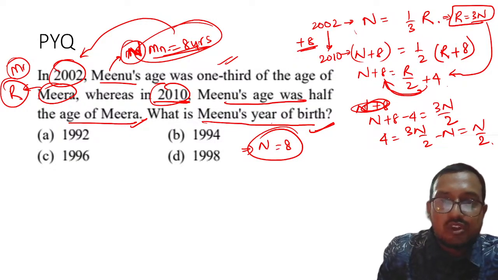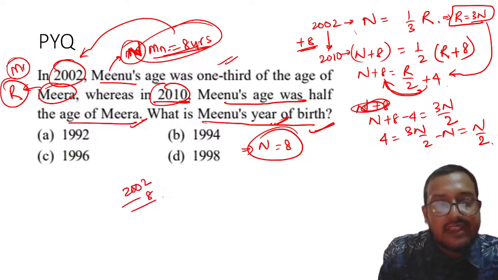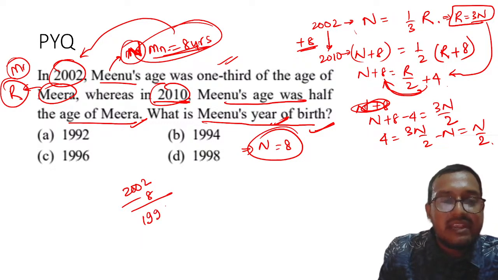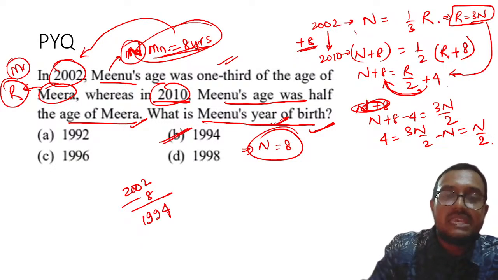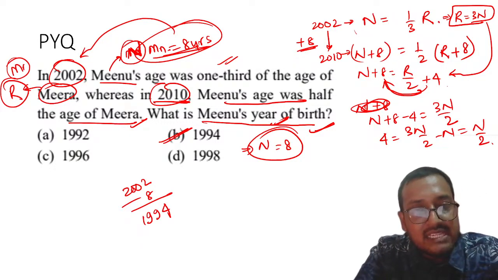So now, my dear students, you have to tell the year of birth. So please remember 2002 minus 8. How much will it be? It will be 1994. That is B. Understood, everyone? That is B.